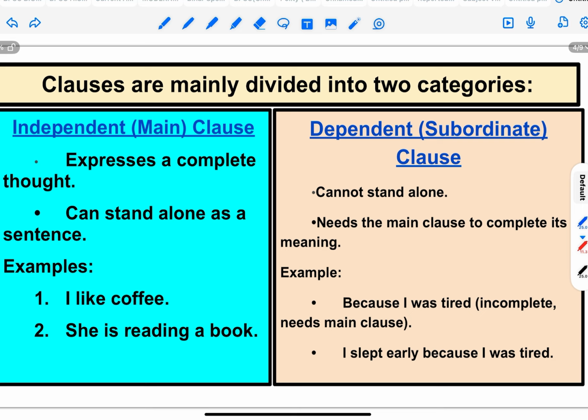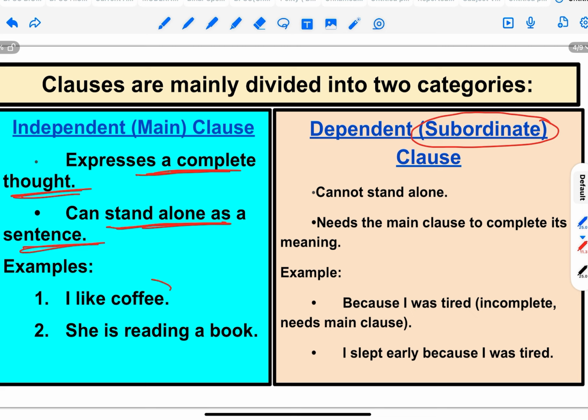So now we will see the types of clause. So generally clause is divided into two types, main clause and subordinate clause. Main clause is also known as independent clause. Dependent clause is also known as subordinate clause. So both are same, main clause, independent clause, or subordinate clause, dependent clause. So what is main clause? As the name suggests, it is independent clause, so it will not depend on other part of the sentence for its meaning. So it has a complete meaning, it expresses complete thought. It can stand alone as a sentence.